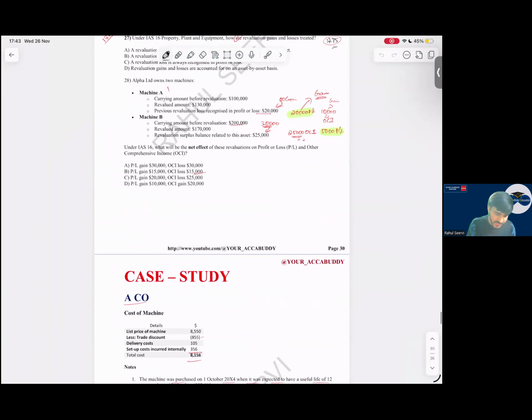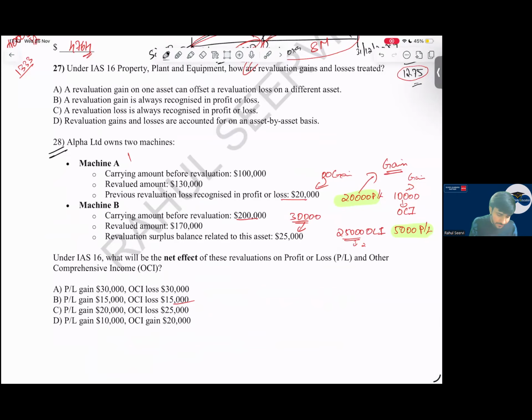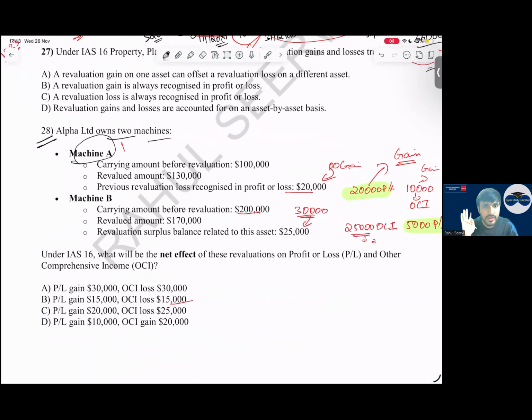So see, this is the question. As I mentioned, Alpha owns two machines. We had done this question in class. Machine A carrying amount before revaluation was 100,000. Revalued amount was 130,000. So the revaluation gain is what? 30,000. But previously the revaluation loss recognized in P&L was how much? 20,000. So what will we do?